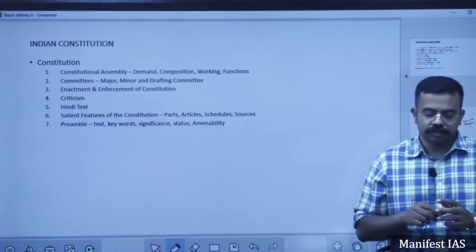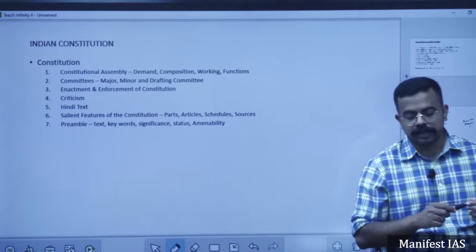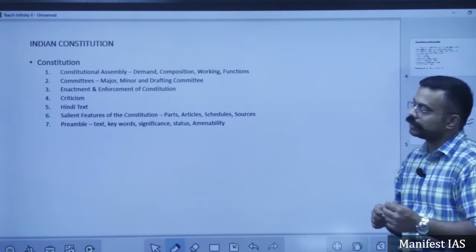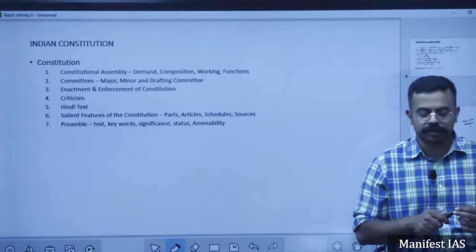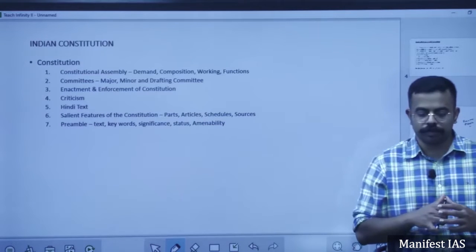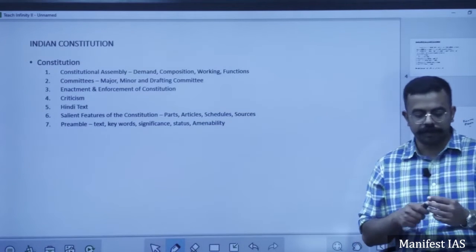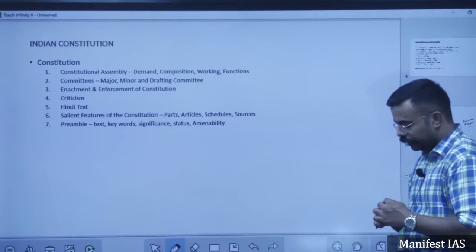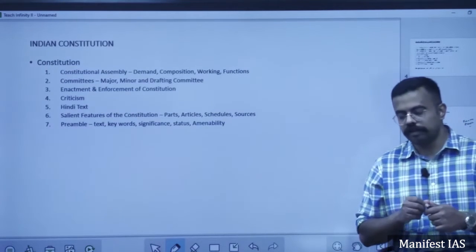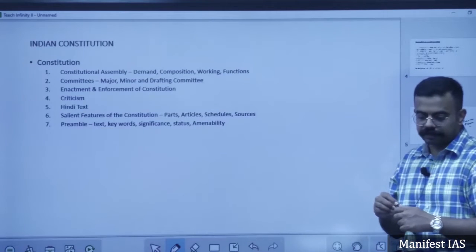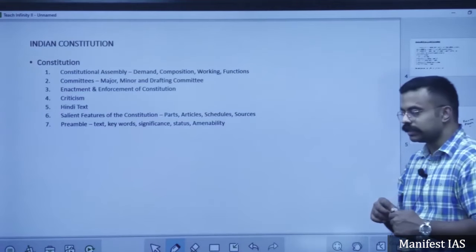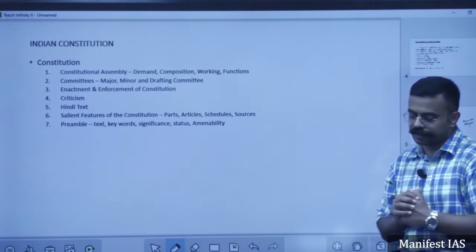We have major committees and minor committees. Major committees take up major areas of work, that may be the Union Powers Committee, Union Constitution Committee, Drafting Committee, Advisory Committee, and many others. Then we have minor committees, like the House Committee, Order of Business Committee, Finance and Staff Committee, which deal with minor issues.